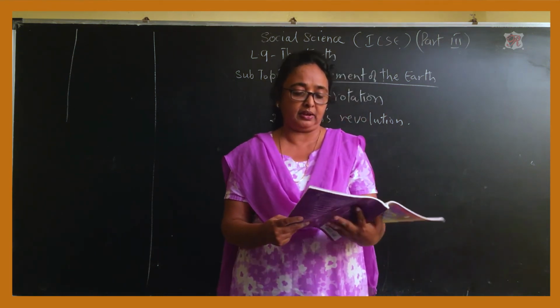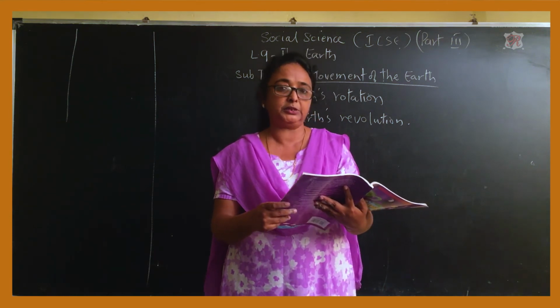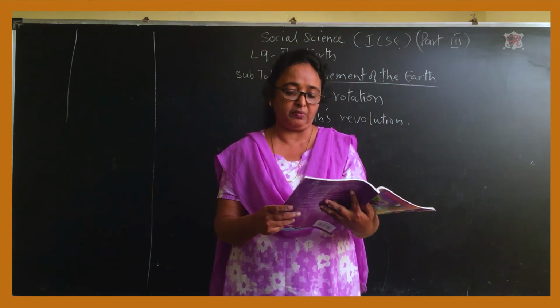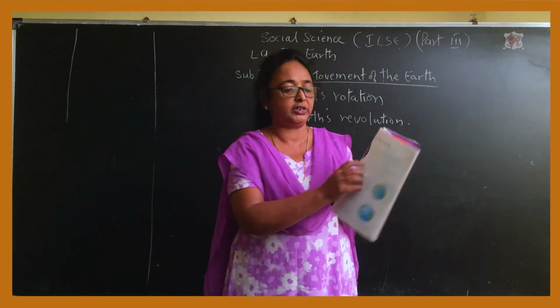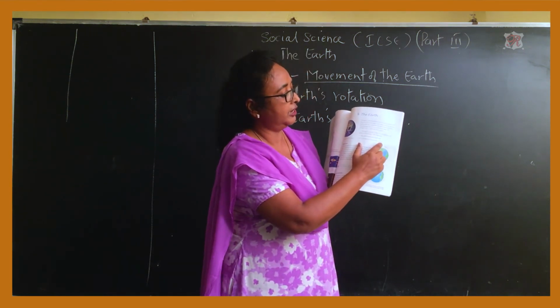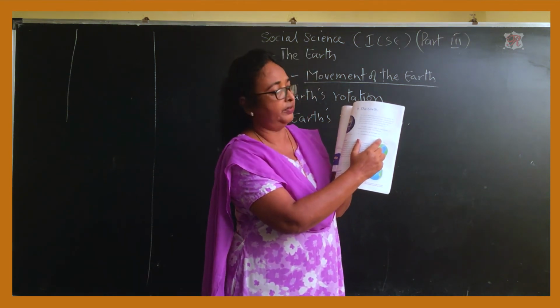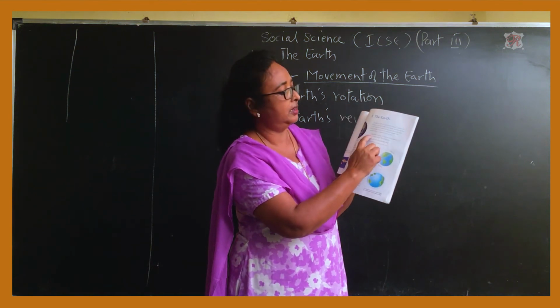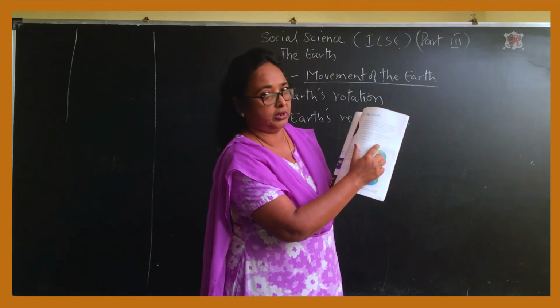See the second para, "The Earth is special," from there till the two dots here. That is the first answer, the Earth is not too cold.